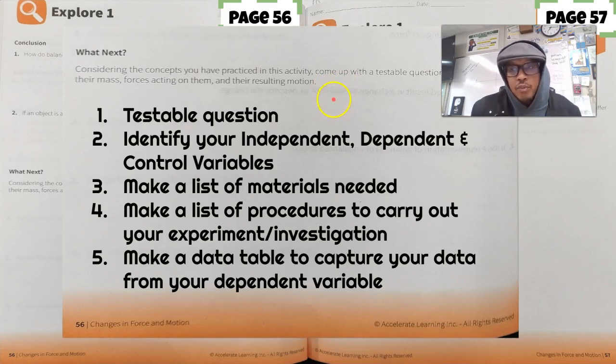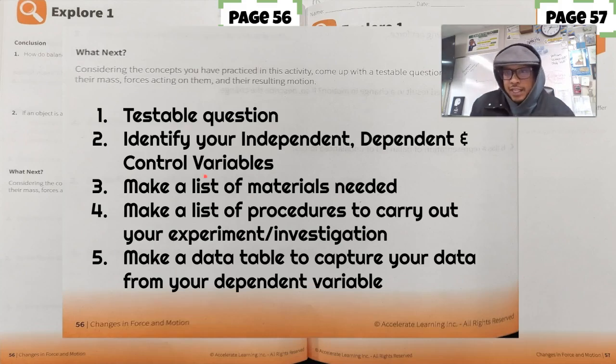My independent variable is going to be the type of materials that I make the paper airplanes out of. The dependent variable is how far they're going to fly. And then what are my control variables? I'm going to apply the same amount of force to each one. I'm going to do 3 trials. I'm going to measure them exactly the same as far as distance flown. My control variables also would be the location, so I'm going to do that inside the room.